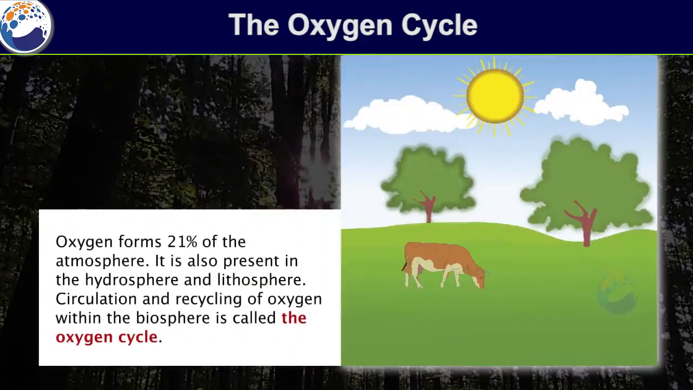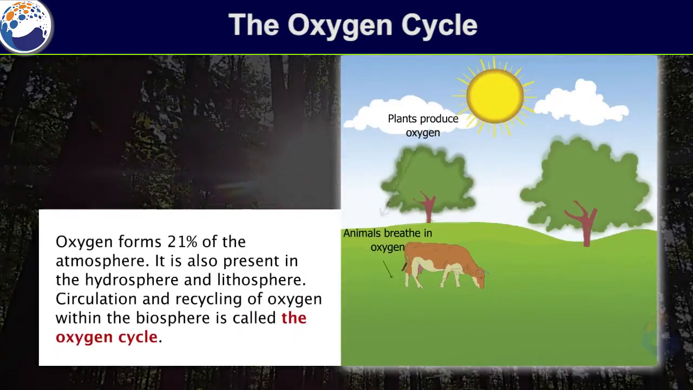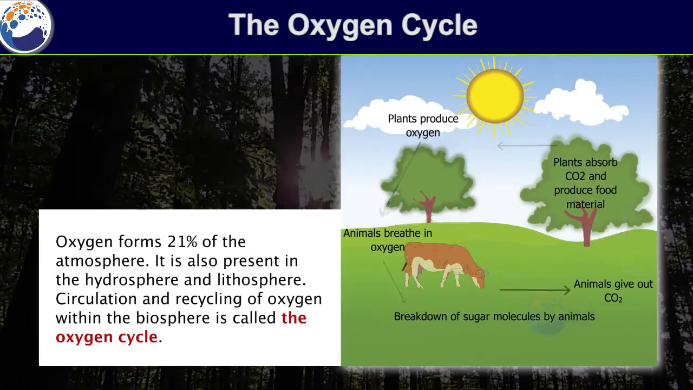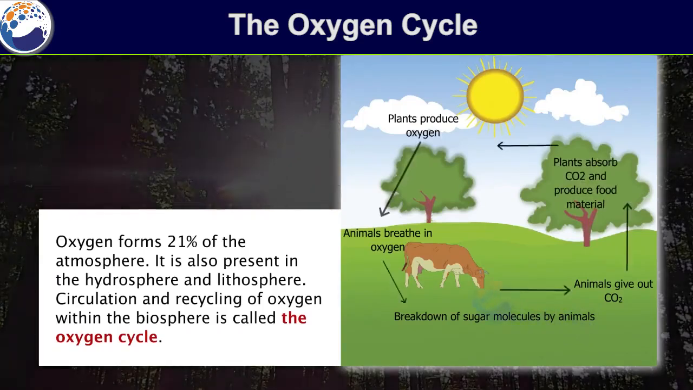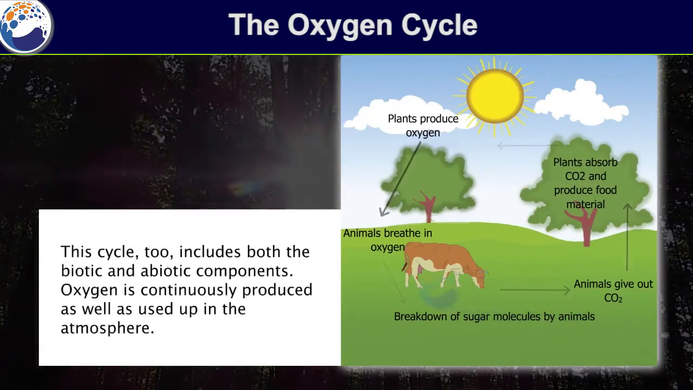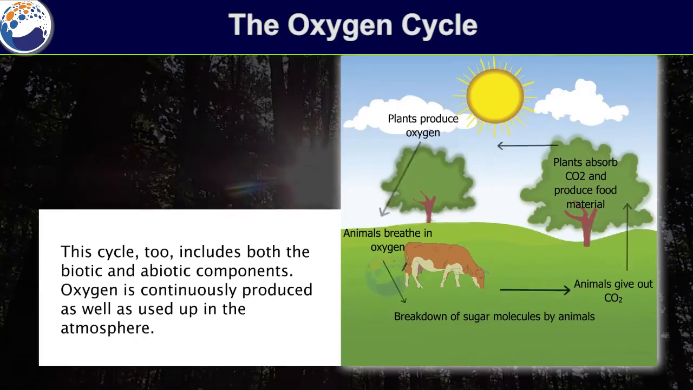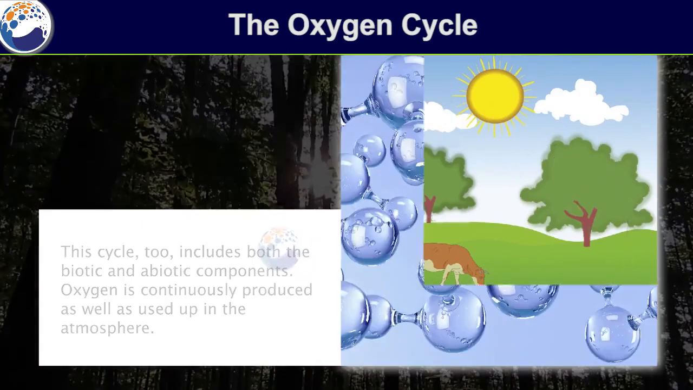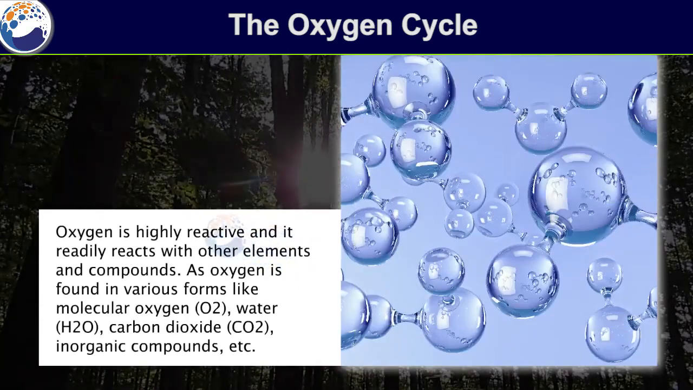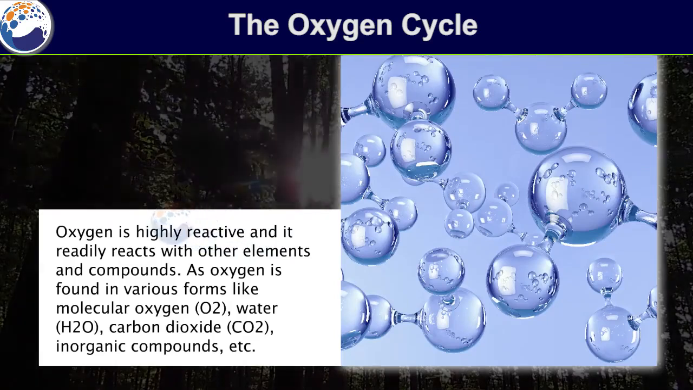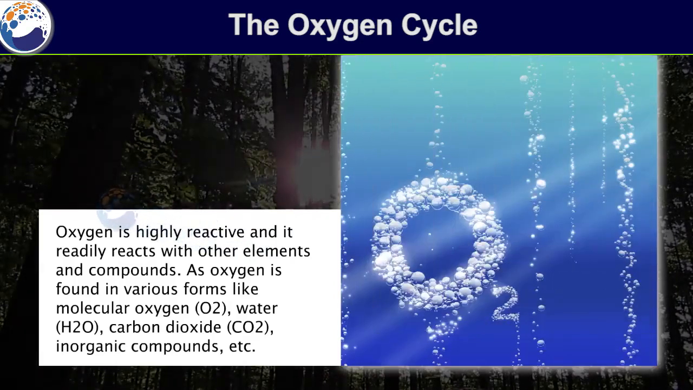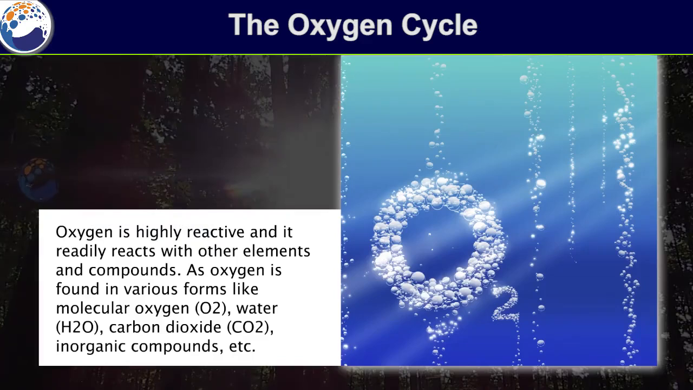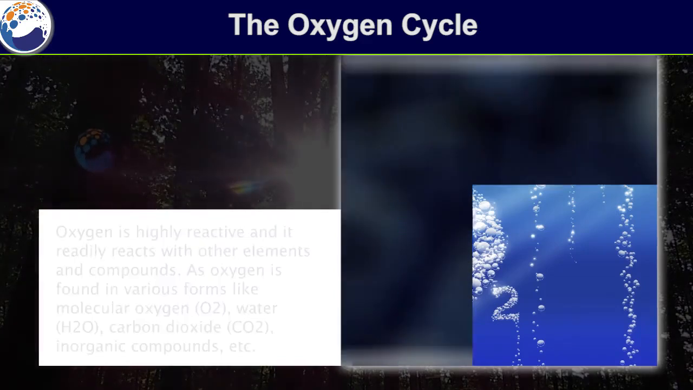The oxygen cycle. Oxygen forms 21% of the atmosphere. It is also present in the hydrosphere and lithosphere. Circulation and recycling of oxygen within the biosphere is called the oxygen cycle. This cycle, too, includes both the biotic and abiotic components. Oxygen is continuously produced as well as used up in the atmosphere. Oxygen is highly reactive and readily reacts with other elements and compounds, as oxygen is found in various forms like molecular oxygen, O2, water, H2O, carbon dioxide, CO2, in organic compounds, etc.